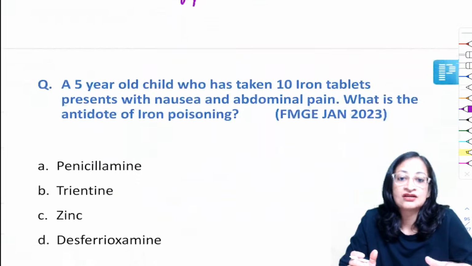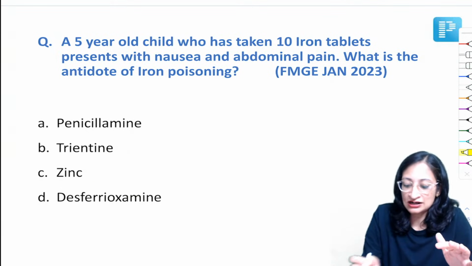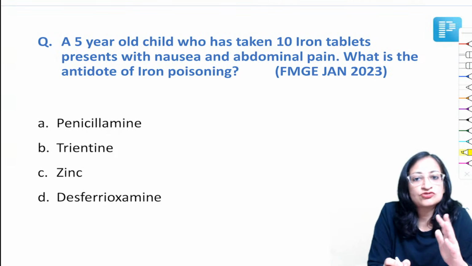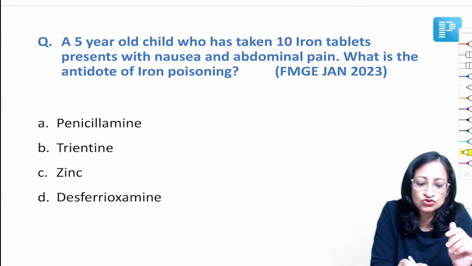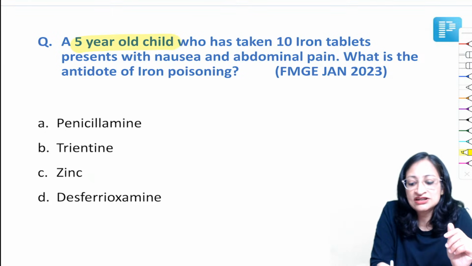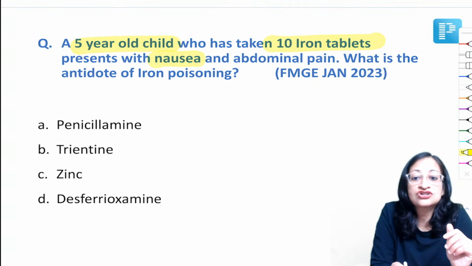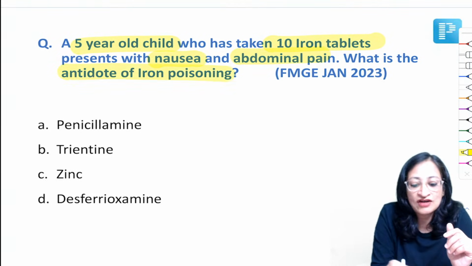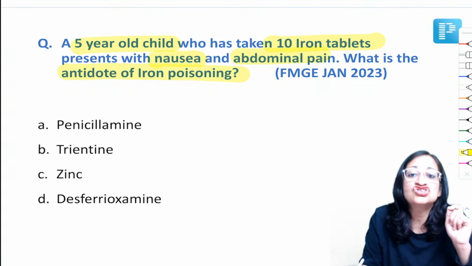Okay. Now, a 5-year-old child. Nowadays you're getting some questions on poisoning also, childhood poisoning. Do read that up. So a 5-year-old child who has taken 10 iron tablets presents with nausea and abdominal pain. What is the antidote of iron poisoning? It has to be an iron chelating agent.